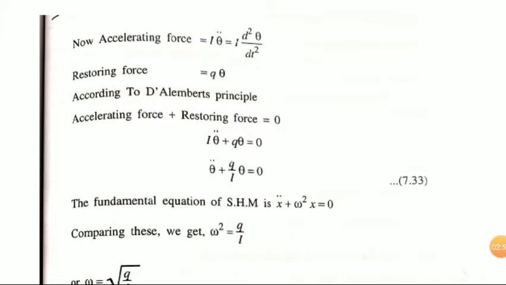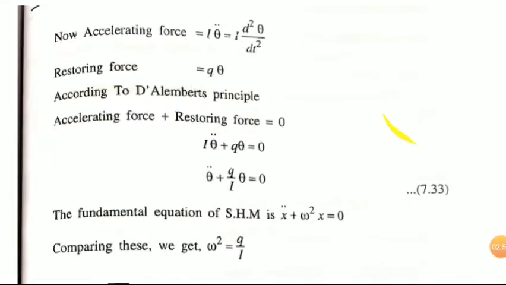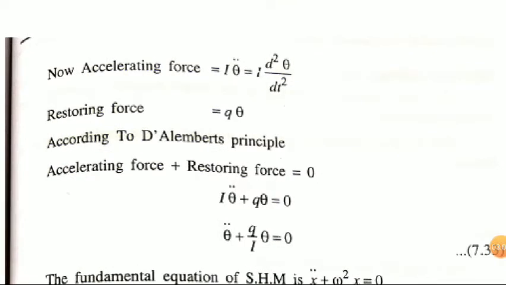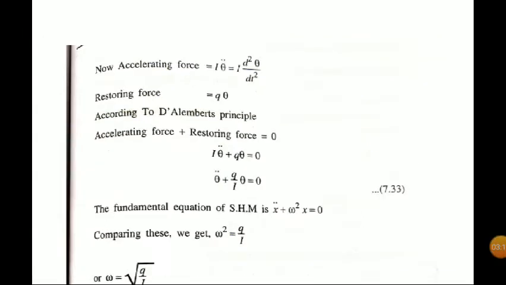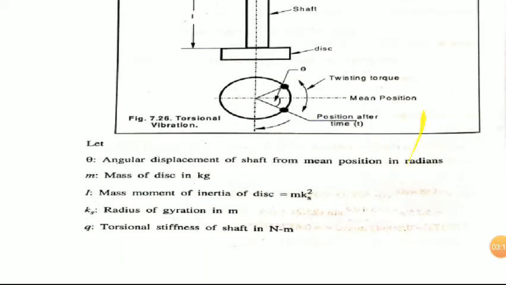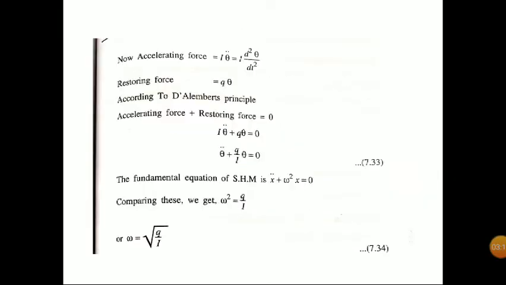Here the different forces acting we are considering first. Similar to m a, here instead of m we have I, that is moment of inertia, and instead of a we have theta double dot, so I theta double dot, which means I into d square theta by dt square. Similar to the concept of spring, when we are applying a force there will develop a restoring force, and here the stiffness of the shaft is q and the displacement is theta.